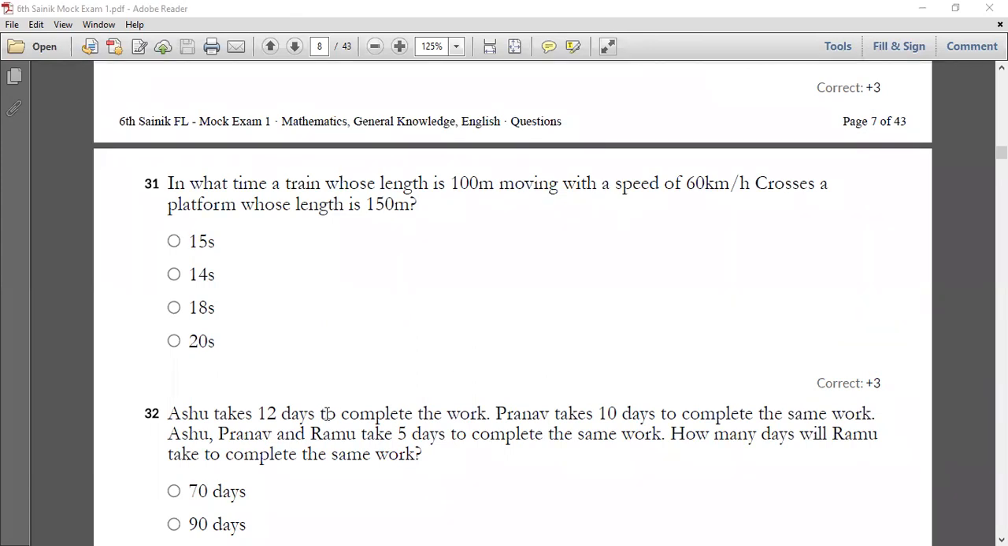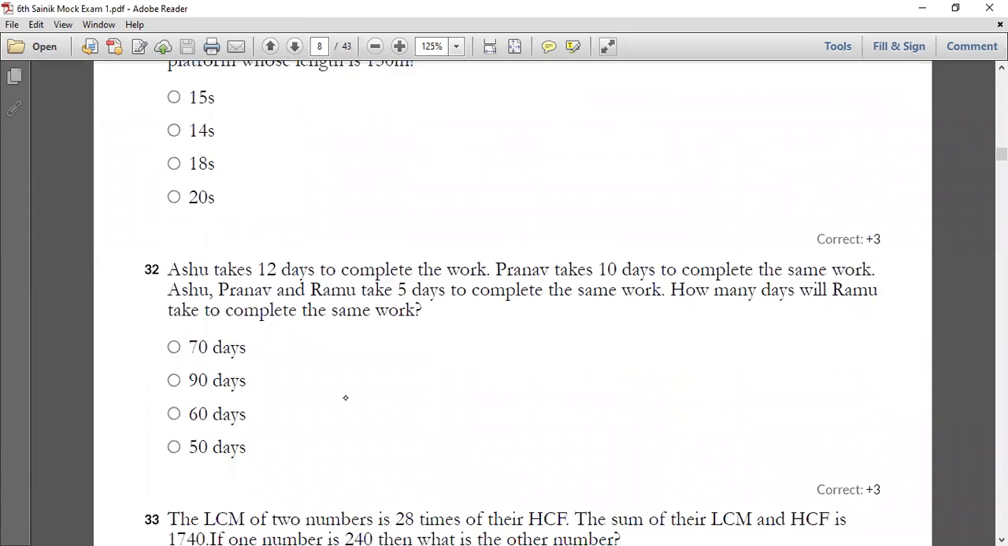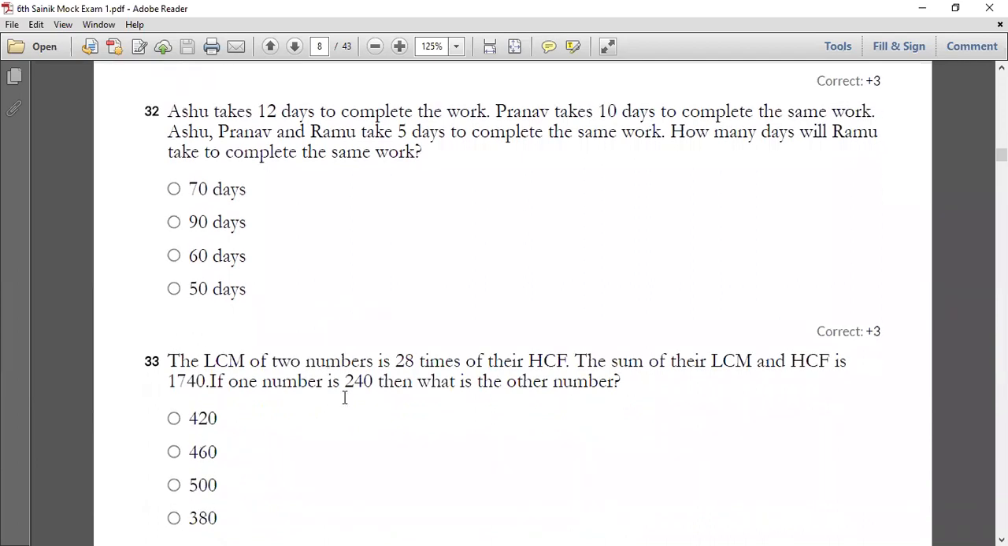Let me go on with your 32nd one. All of you have a look into your 32nd question. It's a question regarding Ashu. Ashu is the person who takes 12 days to complete one particular work, and Pranav takes 10 days to complete the same work. Ashu, Pranav and Ramu, if they are working together, take 5 days to complete the same work. You have to find how many days Ramu will take to complete the same work. Let's move on with the solution.